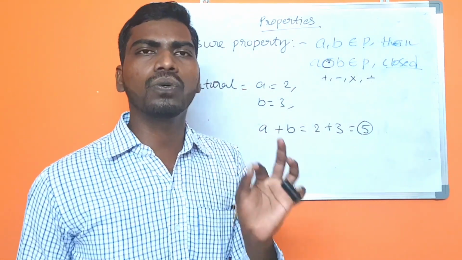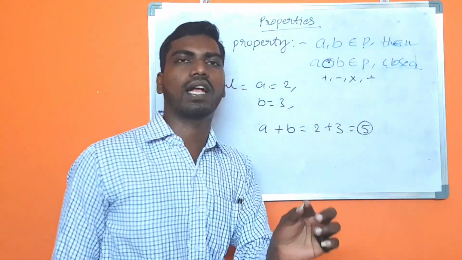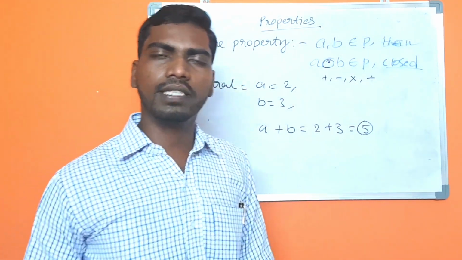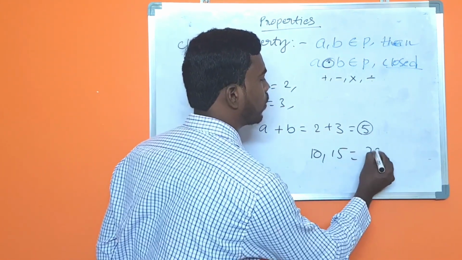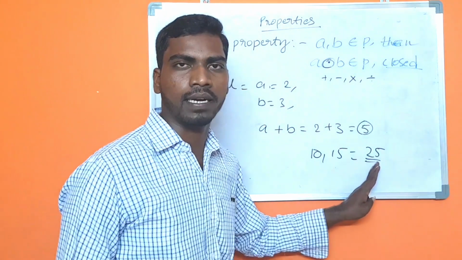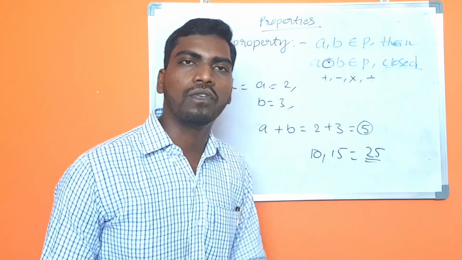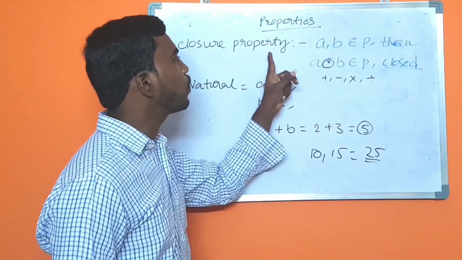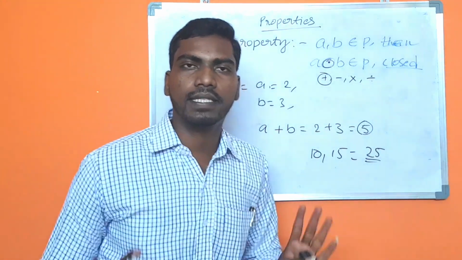When any two natural numbers are added, the result is a natural number. Am I right or not? You can check it with any numbers. Let's take 10 and 15. What is the total? 25. Is it a natural number or not? Yes. So natural numbers follow the closure property under the plus operation.